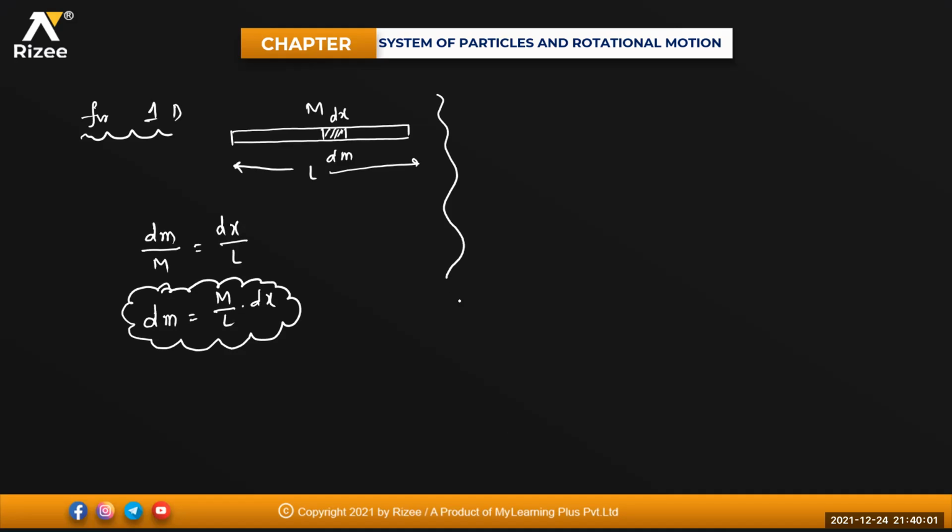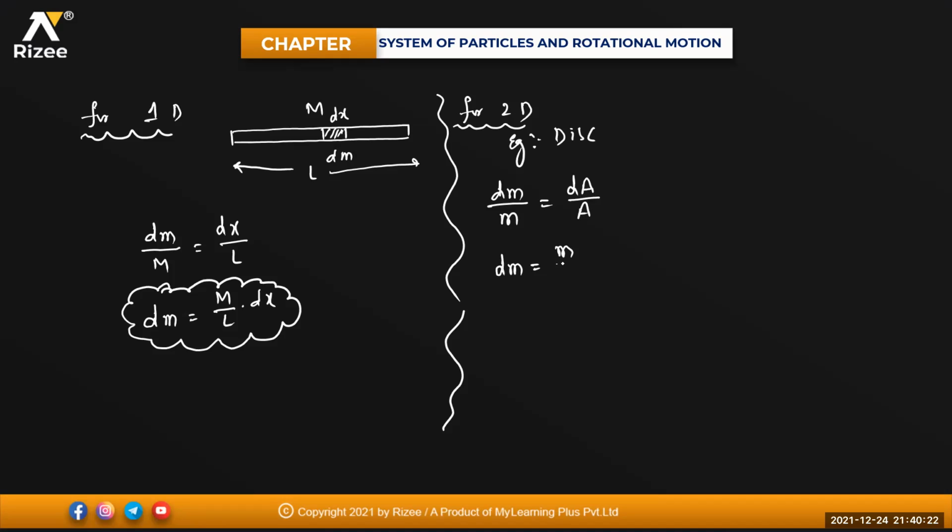The same way for 2-dimension bodies, like a disk, cut mass by original mass equals cut area by original area. That means cut mass will be equal to original mass by original area into dA.